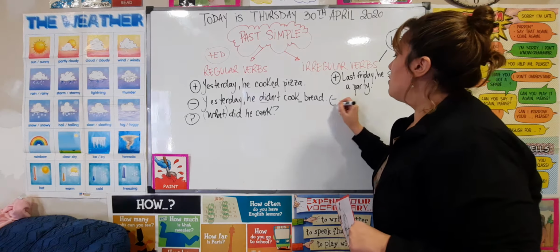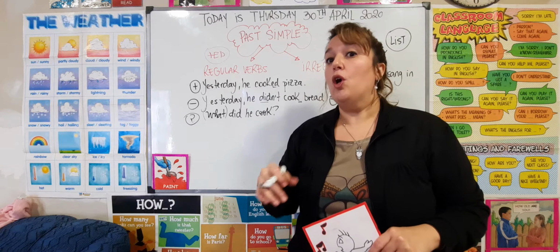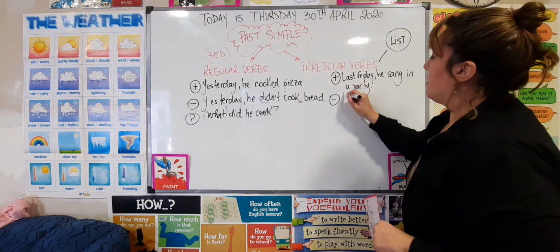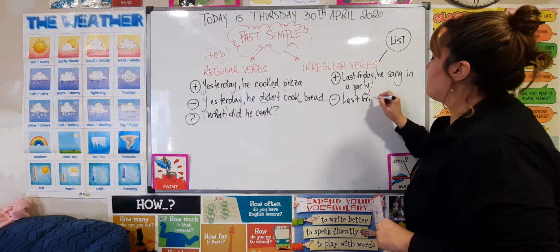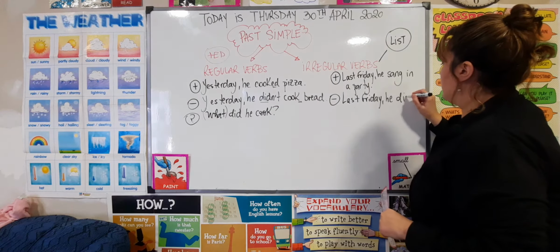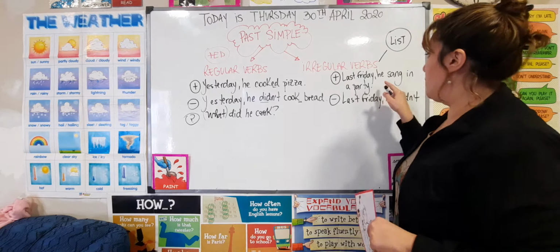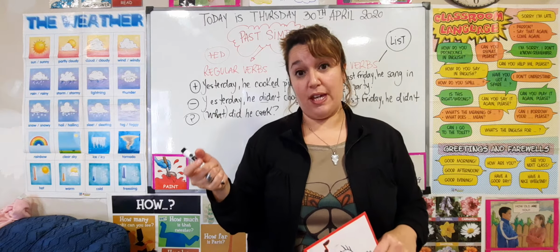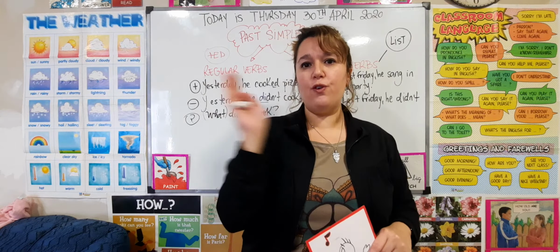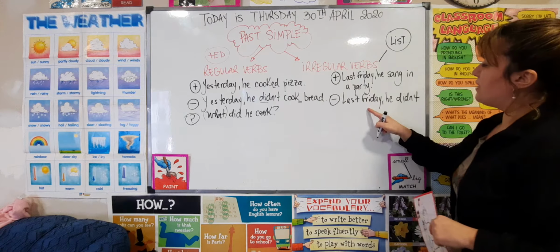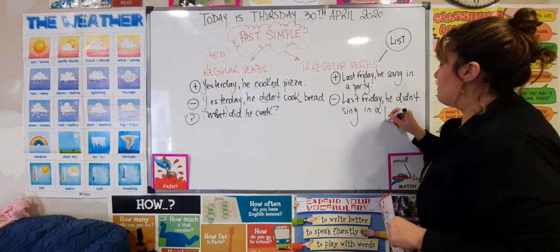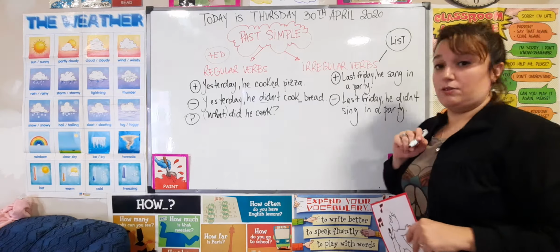Now, for the negative sentence, we will also use the didn't. So we have to say, last Friday, he didn't, but the verb has to change. What you will use here is the infinitive part of the verb, the first column, right? So last Friday, he didn't sing in a party. In a party, right?